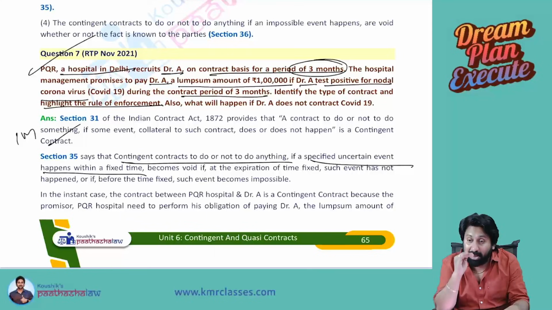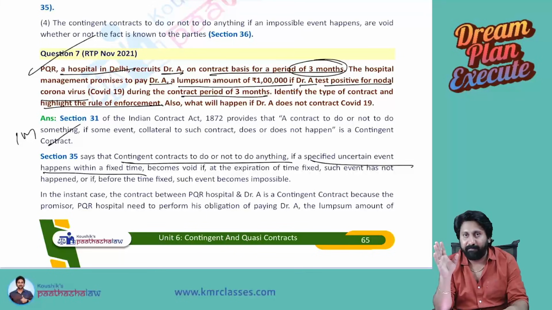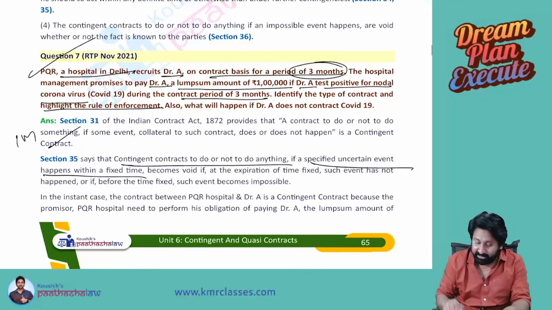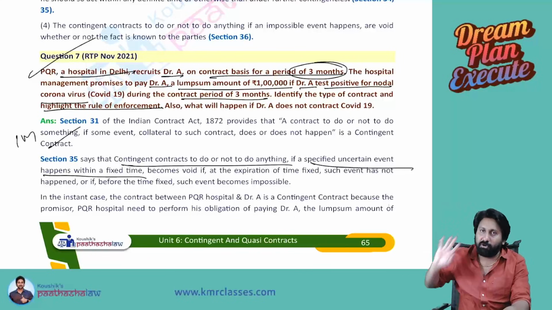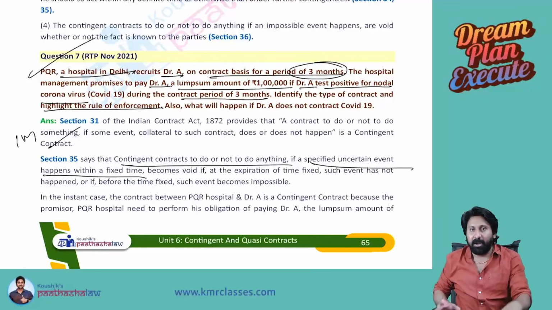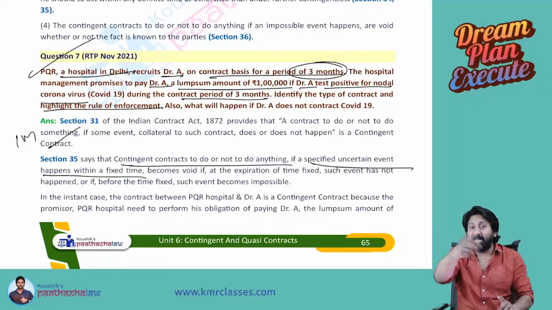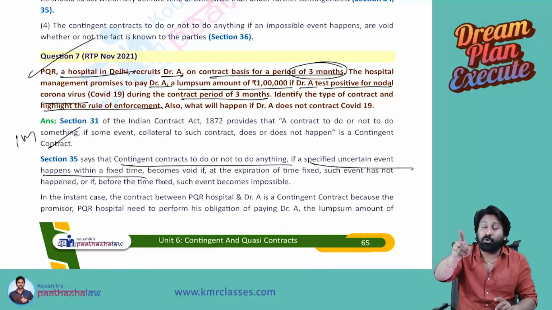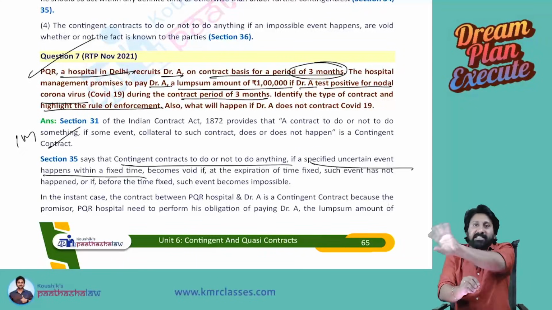Okay. Now payment to him depends on an uncertain event of whether he may get contracted or may not get contracted with COVID. They have given 3 months' time. In this 3 months' time, if you are attacked with COVID, we will give you 1 lakh rupees, they said. Now it is a contingent contract. You have an obligation to pay at the performance, and the amount is certain, and payment to me is certain. But the payment is linked to a collateral event which is uncertain.